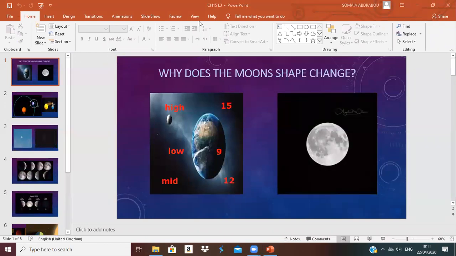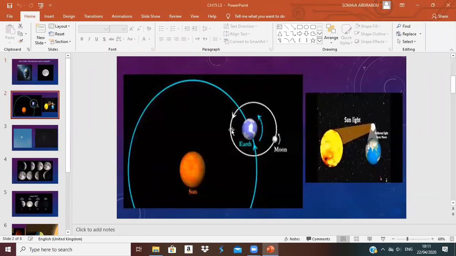Now I'll erase this one. Okay, why does the moon's shape change? Same as the earth is in rotation on its axis and in revolution around the sun, it takes 1 year to revolve around the sun. It takes 1 day to rotate on its axis.